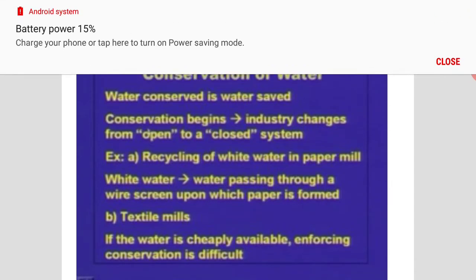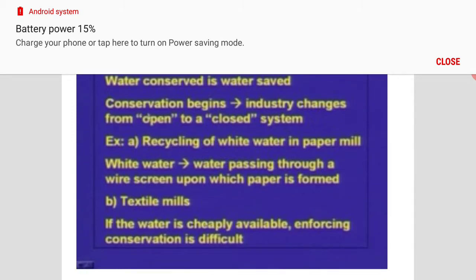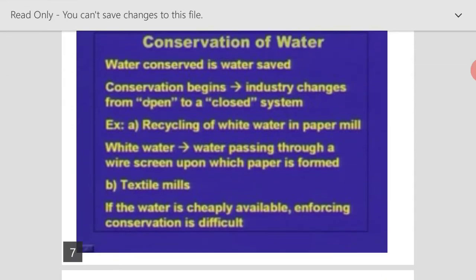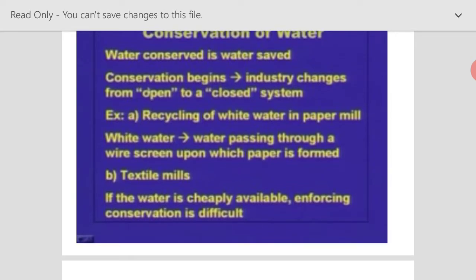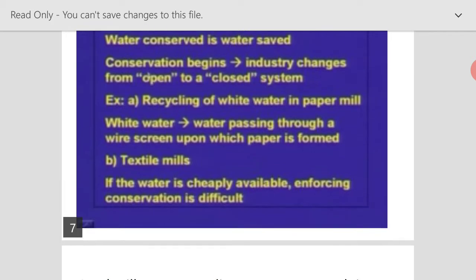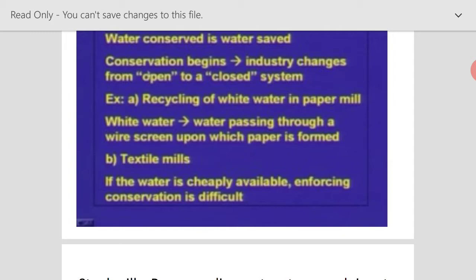So where do we do this conservation? The conservation begins when the industry changes from an open to a closed system. In an open system, all the water consumed by the industry will be discharged as wastewater. While in a closed system, the water coming out of the industrial process, not only from the manufacturing process but from cooling waters, if it is less polluted, can be recycled or reused inside the industrial process itself, so that the amount of wastewater being subjected to treatment and disposal becomes less.